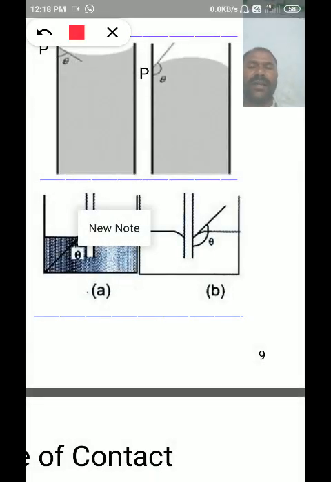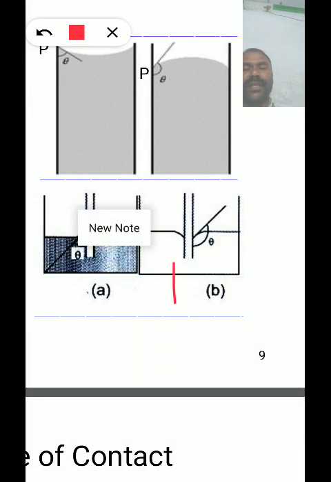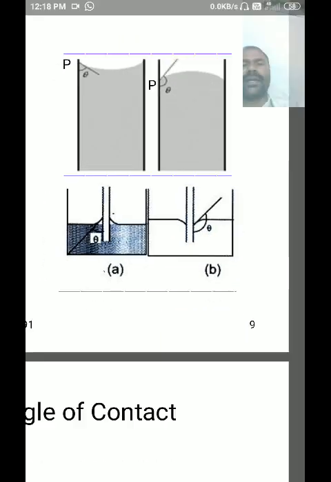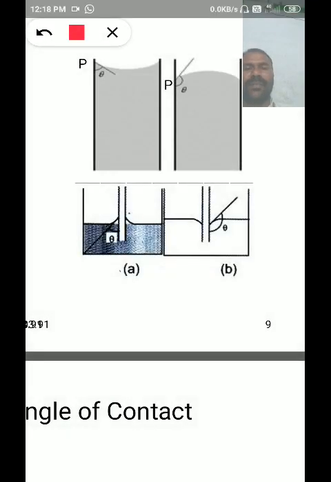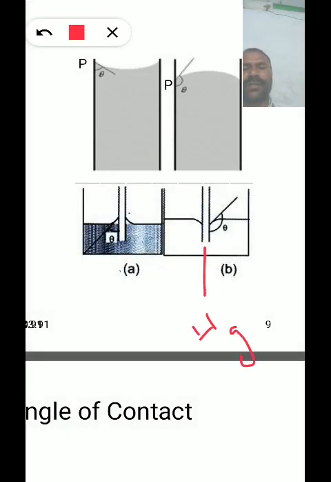When a glass rod is dipped in a liquid, and this liquid is mercury, Hg, then automatically the surface of the mercury near the glass plate becomes curved, and that curve is depressed below.